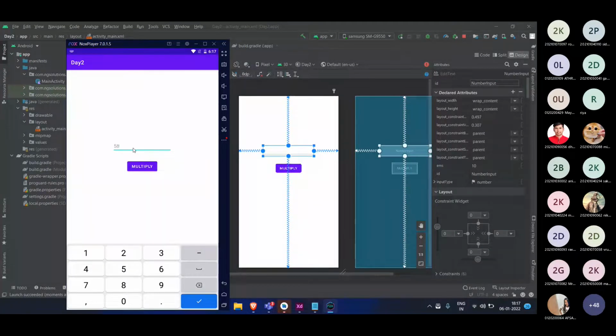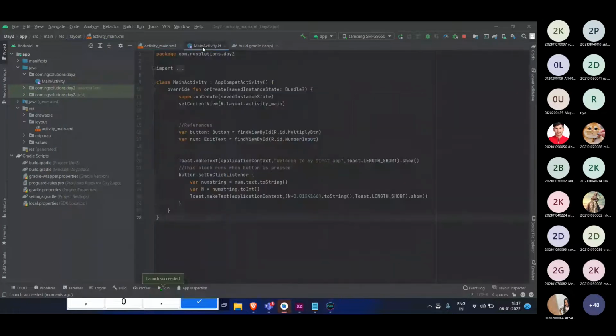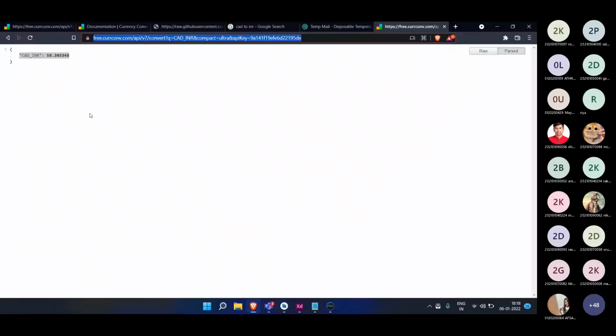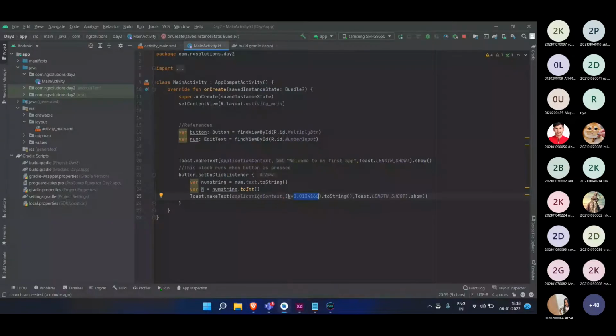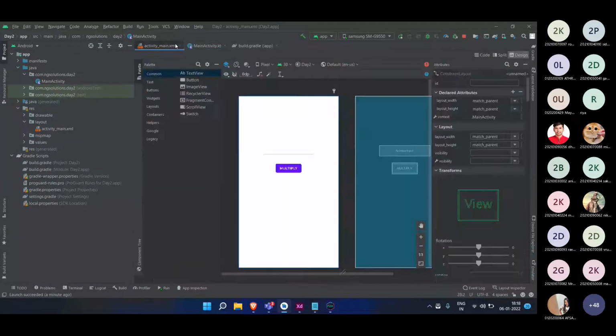I hope that was the thing. If I check the same thing, okay, it was in US dollar to Indian rupees. So we are hard coding this multiplying factor, but we don't want that. We want a number which is present over here on this website. I want this to be taken and used to multiply with the given number. That is the goal for today. We will do this step by step.